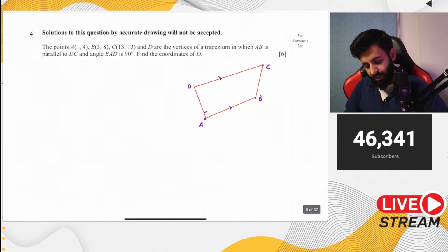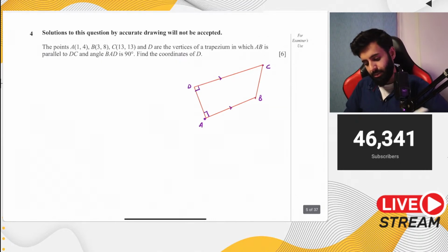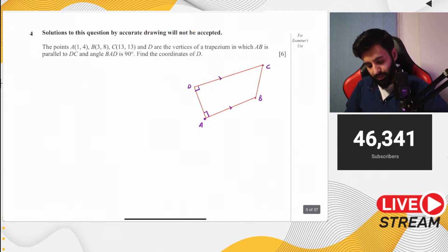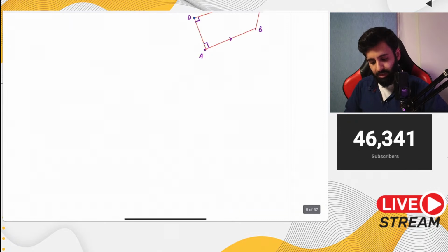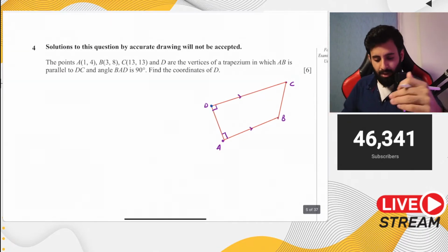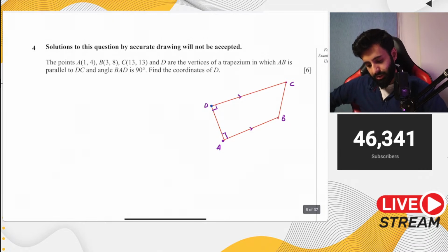So this will be 90 degrees, and if the two lines are parallel, then it's obvious that this angle will also be 90 degrees. And we have to find out the coordinates of D. Like I said, this is a question from the past, from October/November 2011. In questions like these, you had to plan everything. The question won't take you step by step. You had to figure out what you have to do in order to find the coordinates of D.